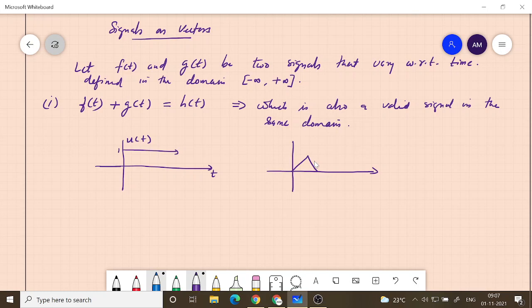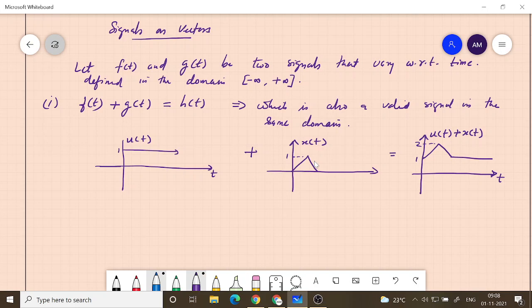You can define functions in so many different ways. So this is x of t, and if you add these two functions, what will happen? You will get something like this. So this is a valid function with the same domain. This is u of t plus x of t. Let's say this is 1, so this will be 2.